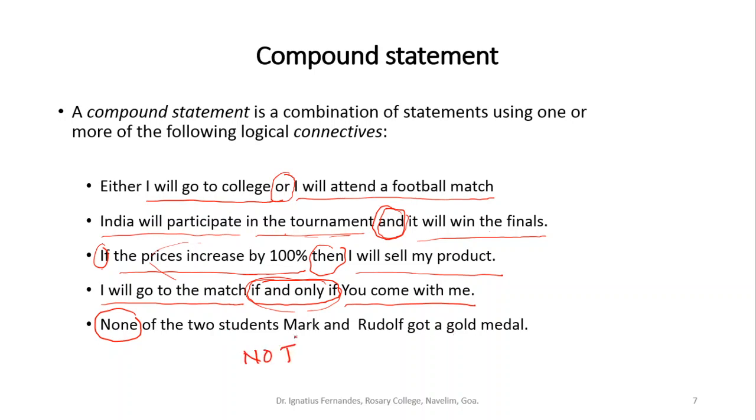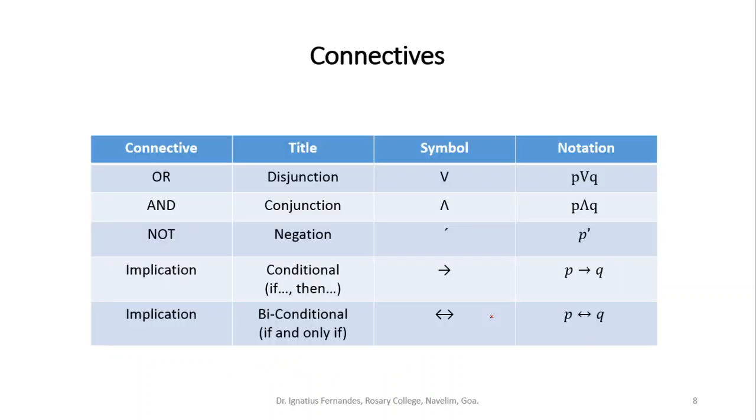So these are again two statements that involve the connective "not", and it also includes "and", because if you have to rewrite these statements, we will be saying Mark did not get the gold medal and Rudolph also did not get a gold medal. So there are basically these connectives that we will come across.